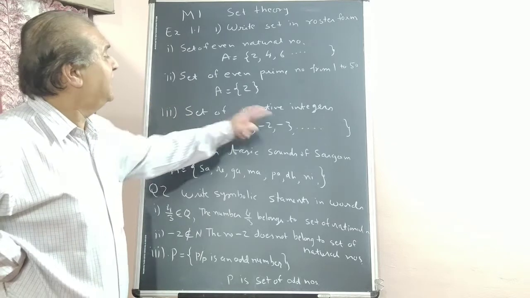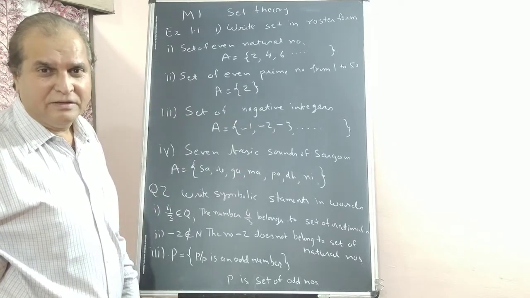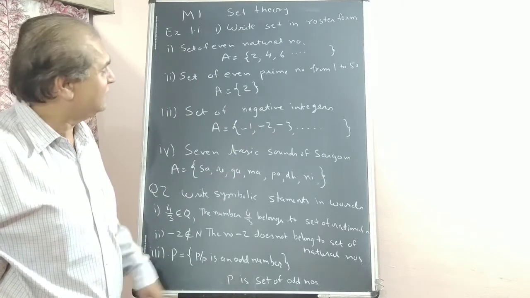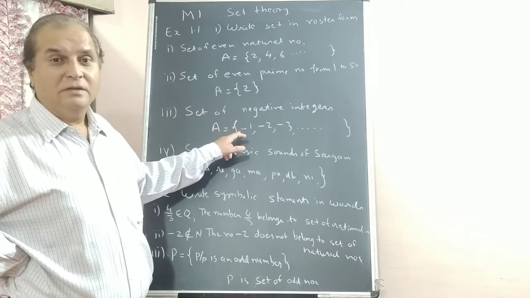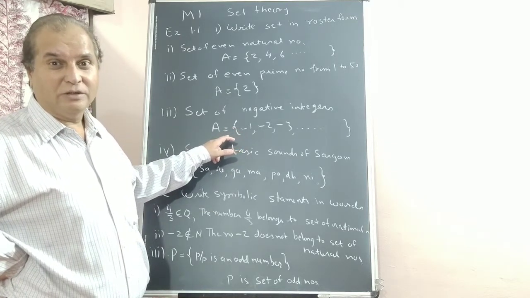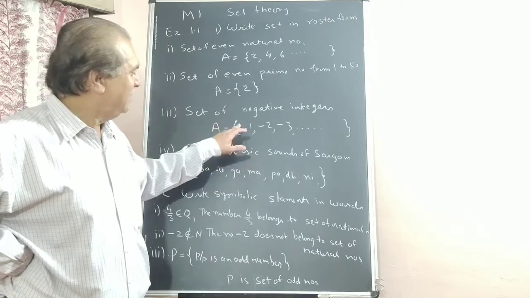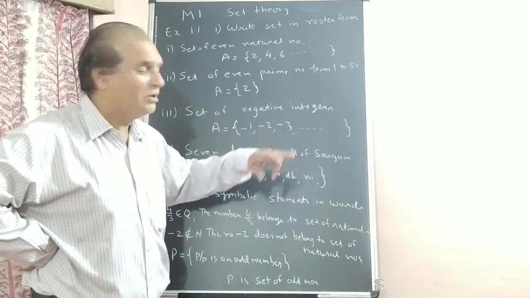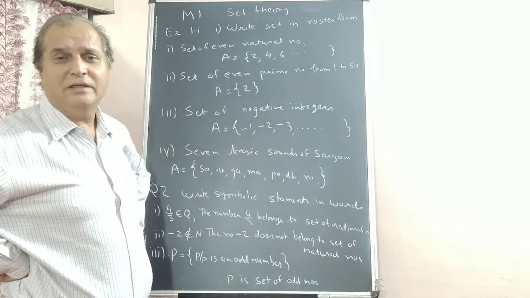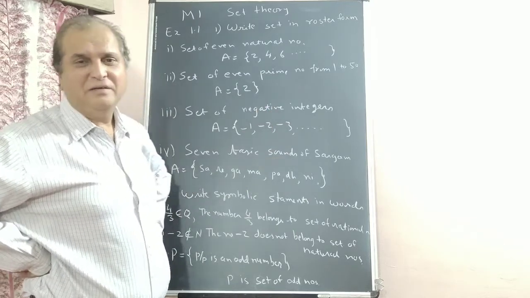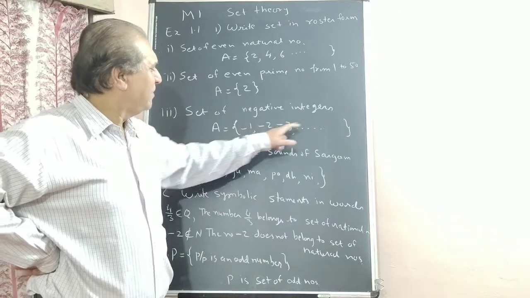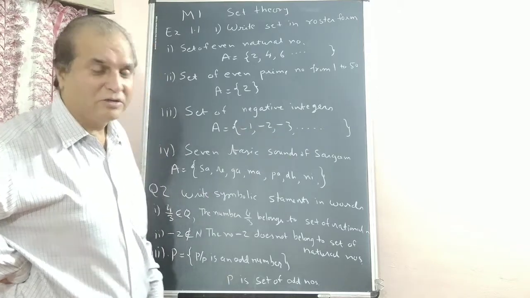Set of negative integers. Negative integers start from -1. 0 is neither negative nor positive. If you write 0, the answer is wrong. Mark also 0. -1, -2, -3, dot. Which is the last negative integer? Negative infinity, it's okay. But you can just write a dot.